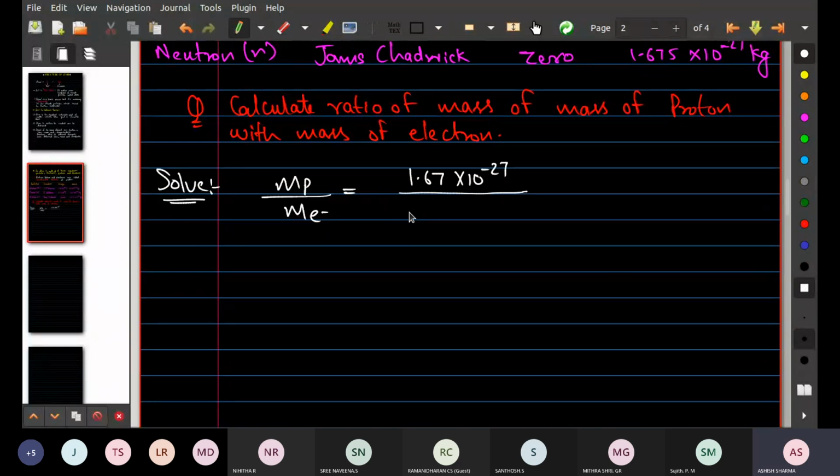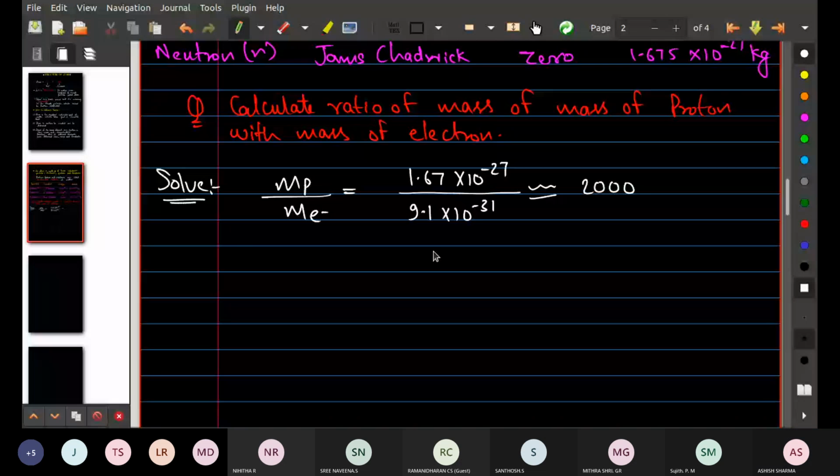If you take the ratio, it will approximately come out as 2000, in a round figure.